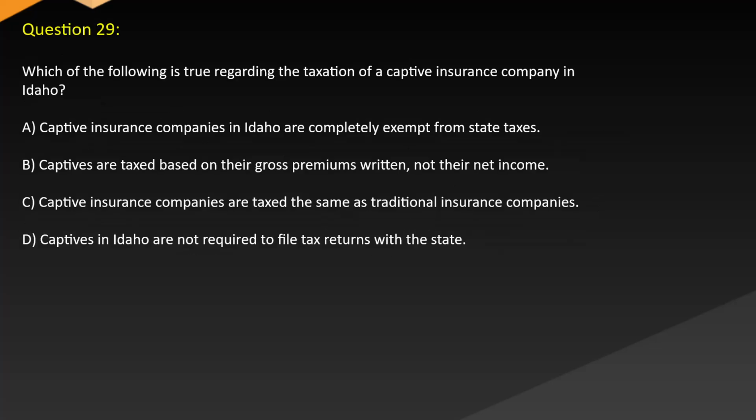Question 29. Which of the following is true regarding the taxation of a captive insurance company in Idaho? A. Captive insurance companies in Idaho are completely exempt from state taxes. B. Captives are taxed based on their gross premiums written, not their net income. C. Captive insurance companies are taxed the same as traditional insurance companies. D. Captives in Idaho are not required to file tax returns with the state.